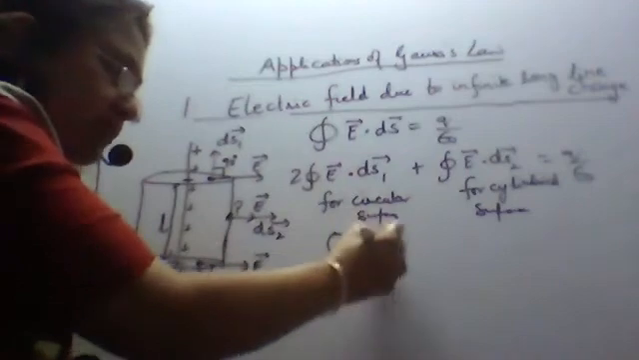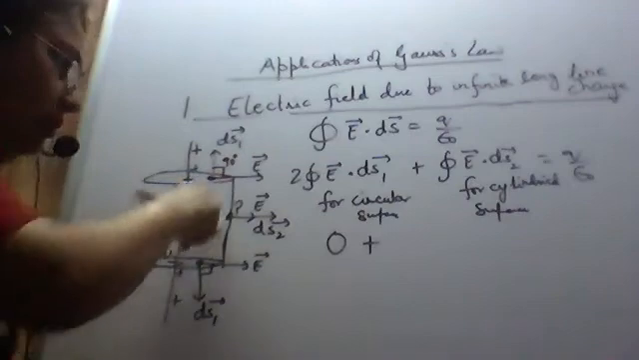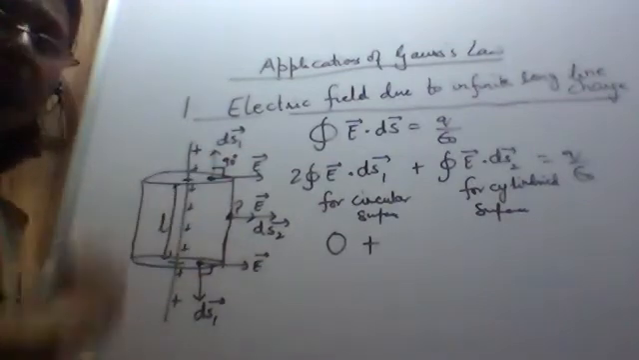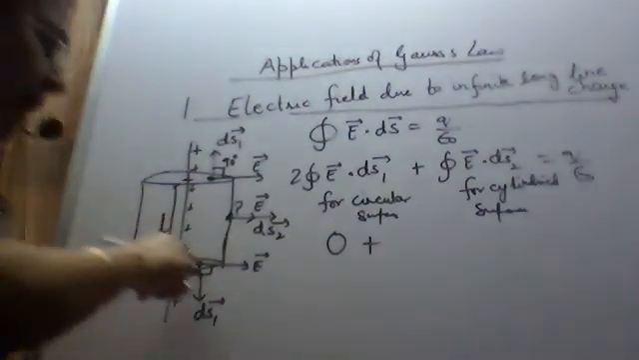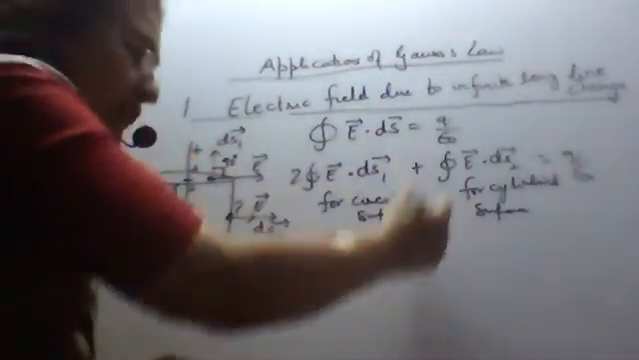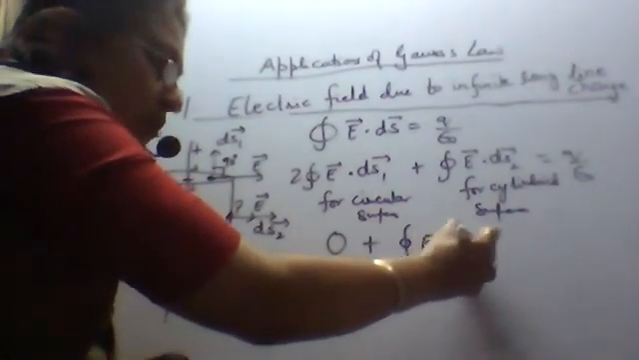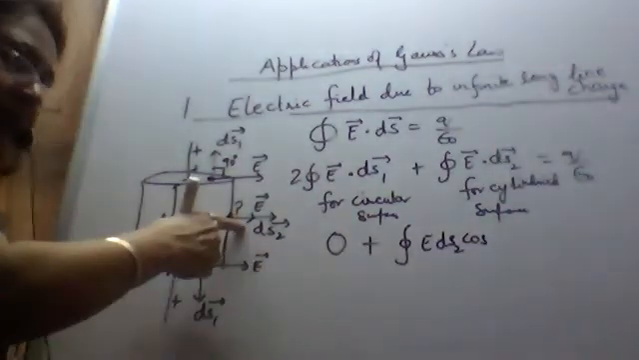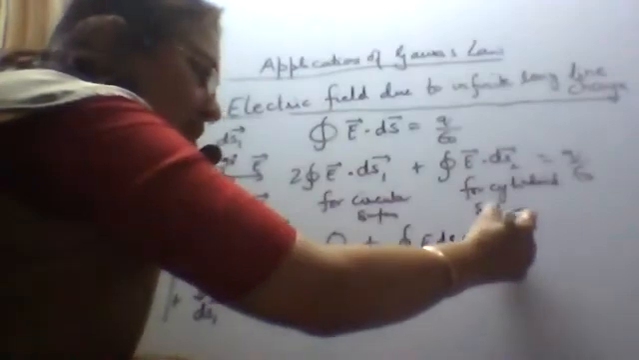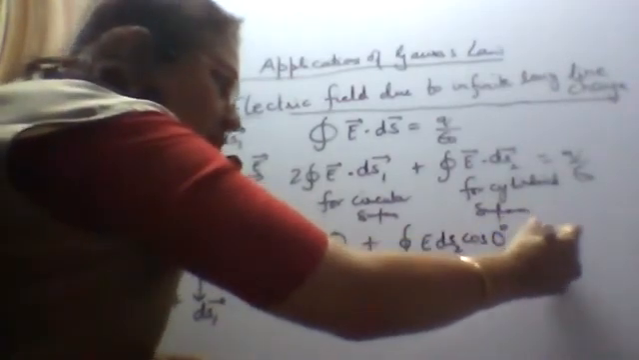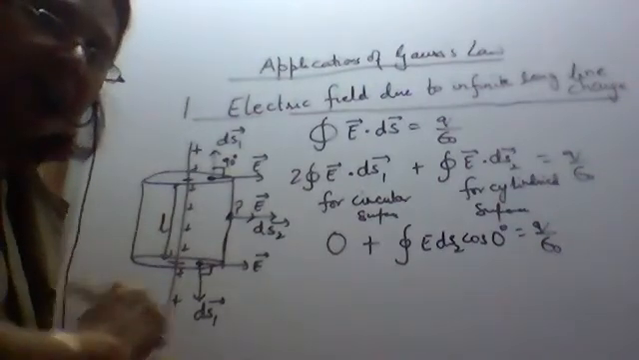Twice of E dot ds1, for both the circular parts, the electric flux is 0 because no electric field lines are passing. E ds1 cos of the angle between them, which is 90 degrees. Now for the cylindrical part, E into ds2 into cos of the angle between them. As you can see in the figure, the angle between E and ds2 is 0 degrees, and this is equal to Q upon epsilon naught. So for the circular part, the electric flux is 0.